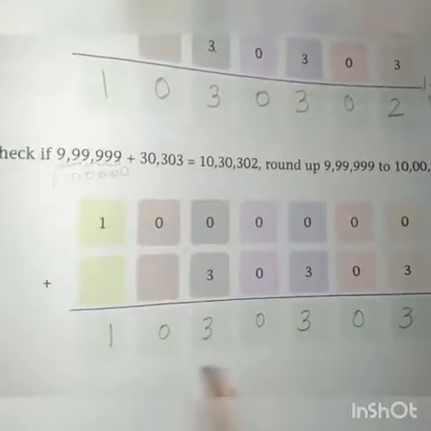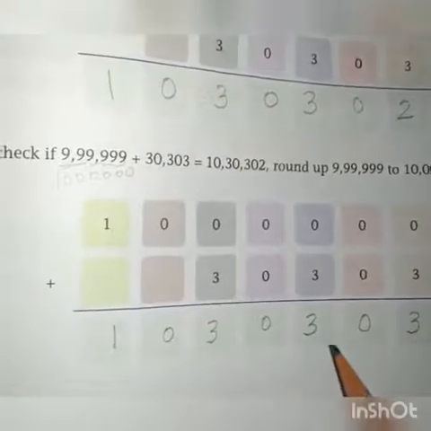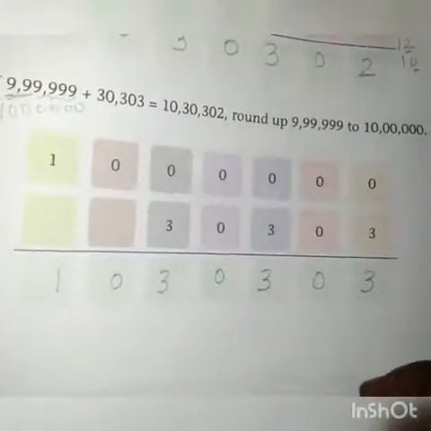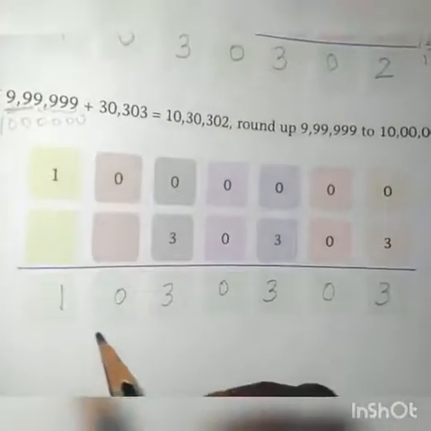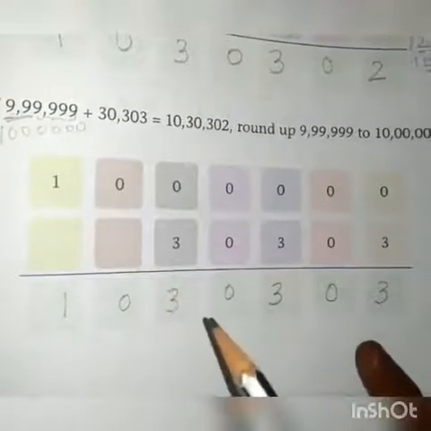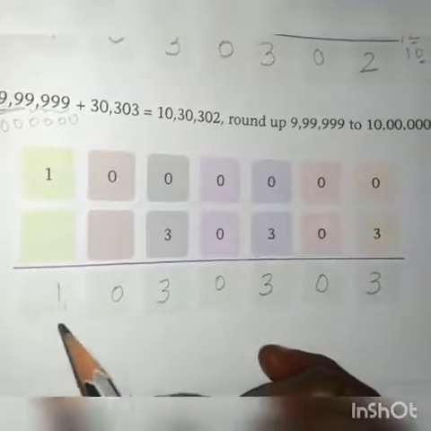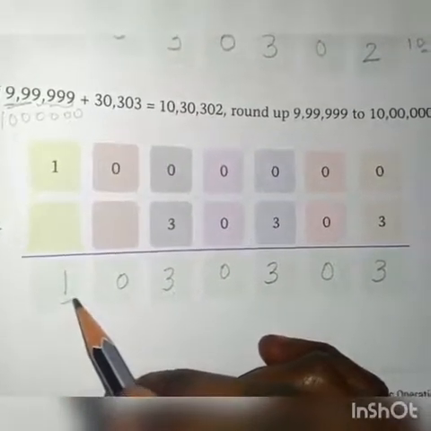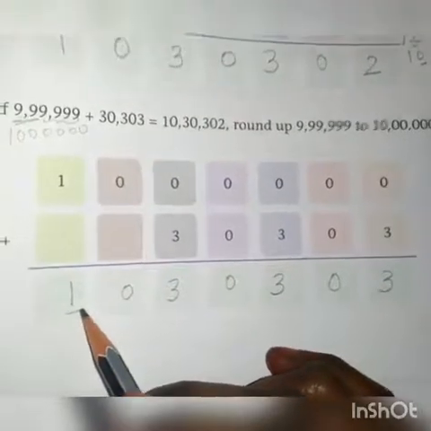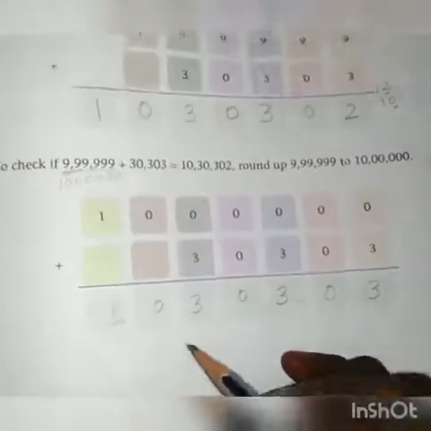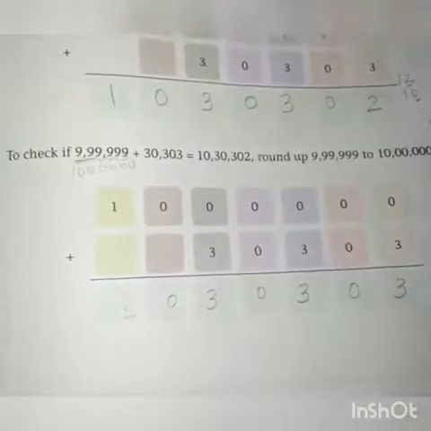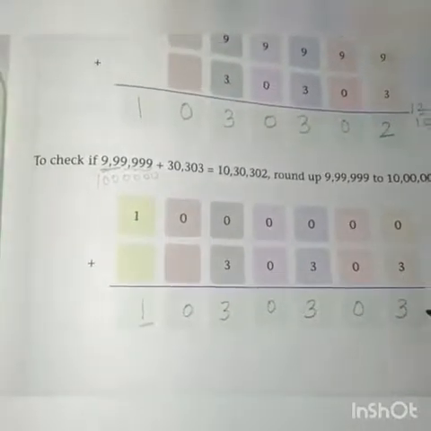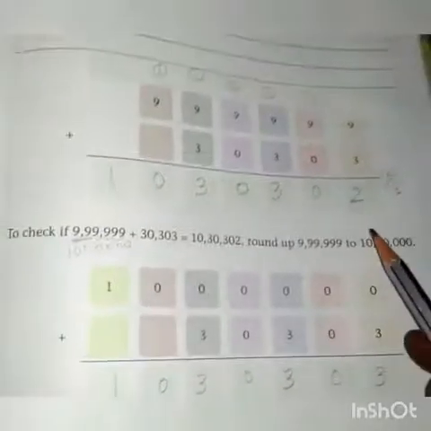So now listen here, 10,30,303 we got as the answer. But if you round off this value, check it in the highest place. 1 is there. If you round off this value, what will we get? Do we get the same answer from those two additions, normal addition and round off addition? So just one value was changed.